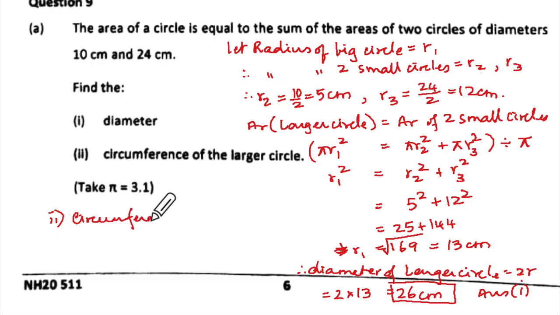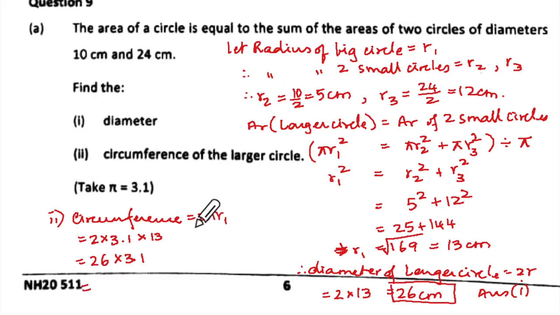It's better to write like this, circumference equal to 2 pi R1, which is 2 into, now we have no choice but to write 3.1 into R1, which is how much? 13, no? Yes. So that will be 26 multiplied by 3.1.